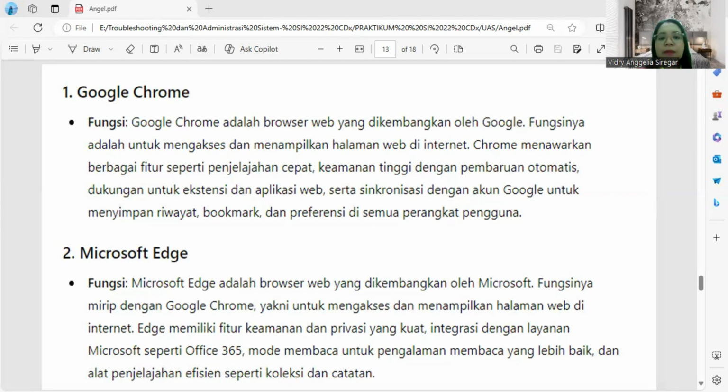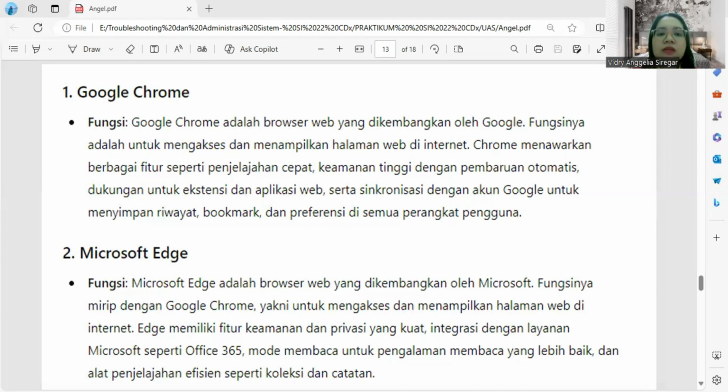Number 2, Microsoft Edge. Microsoft Edge is a web browser developed by Microsoft. Its function is similar to Google Chrome, namely to access and display web pages on the internet.